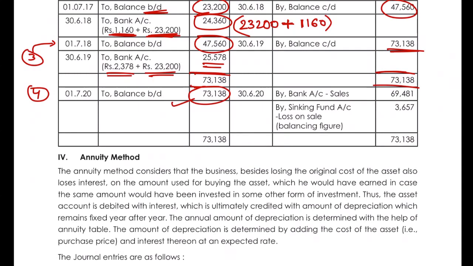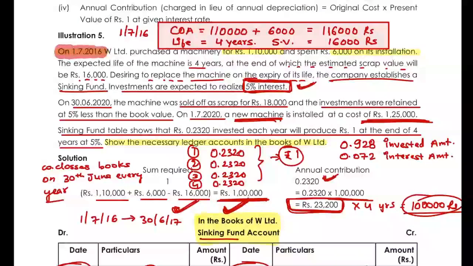73,138 is the balance which is brought down, but now what we are going to do over here, they say in the highlighted part in the question, if you see over here, investments were retained at 5% less than the book value.